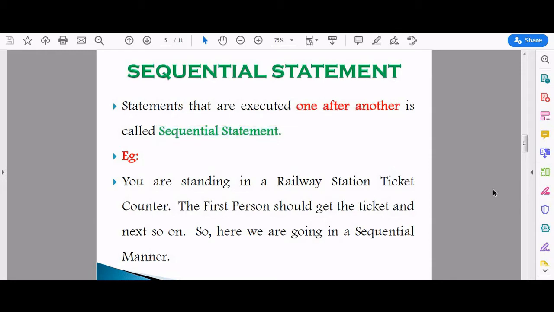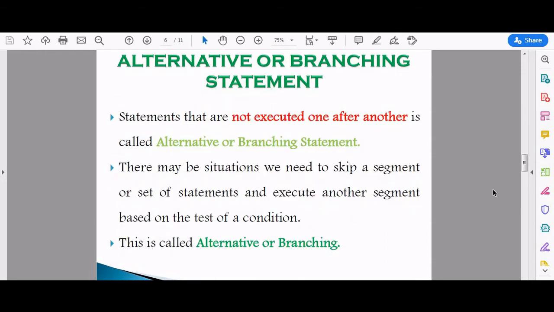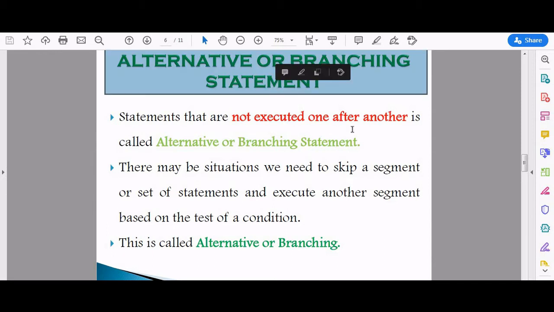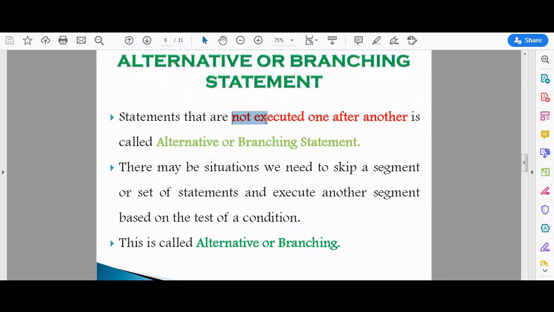So next we are going to see about the alternative statement or branching statement. What is meant by an alternative statement or branching statement? Statements that are not executed one after another. Here the execution is not done in a sequential manner. So it is just the opposite of sequential.